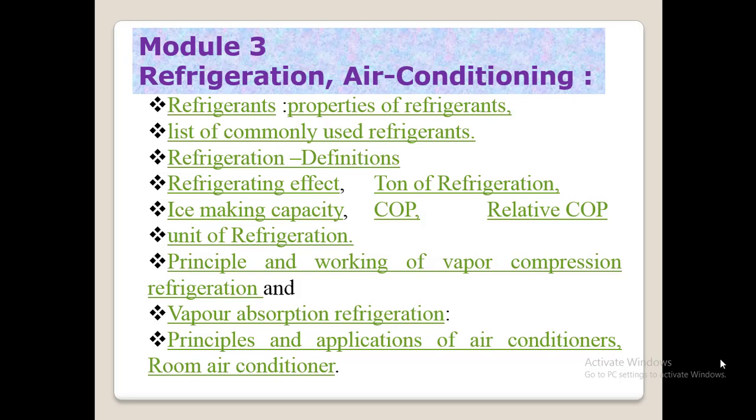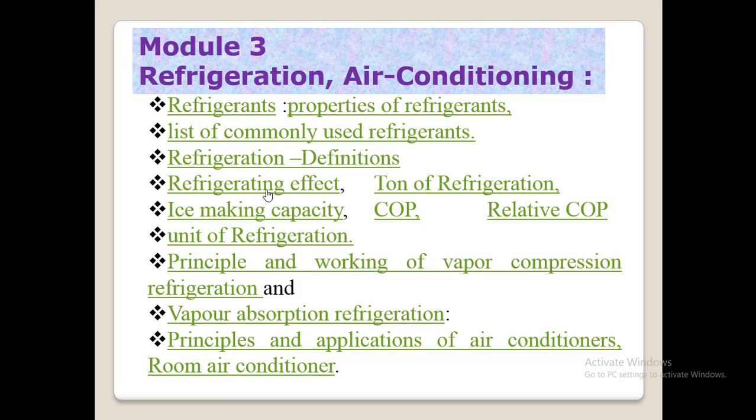Hello everyone. And now let us move to the next concepts under module number 3. It's refrigeration and air conditioning. See which are the contents they have mentioned under refrigeration and air conditioning. Let us see first. So first thing is they have given some refrigerants and properties of those refrigerants and list of commonly used refrigerants. Then we need to discuss what is refrigeration and its definition.